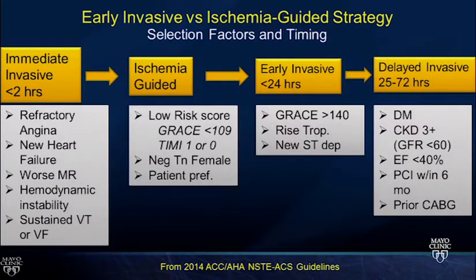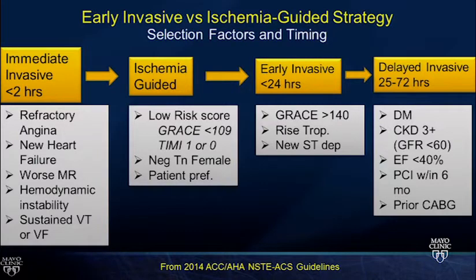Then if you take low-risk patients, these are the folks that should go for an ischemia-guided strategy. So a selective invasive approach. So you're not going to cath all of these patients. This is where it may be something that's not coronary, maybe a different pathology is going on, or they've just got quite a low risk going into this. So low risk, particularly troponin-negative females, so that they haven't injured their myocardium. We're going to follow an ischemia-guided strategy.